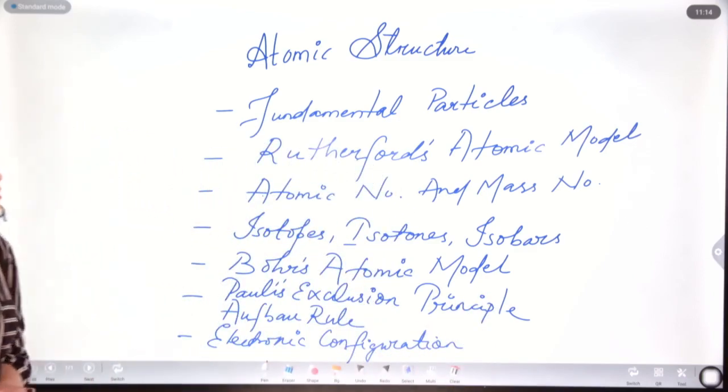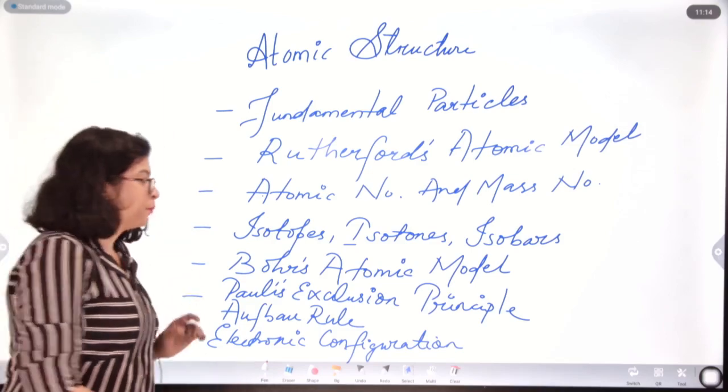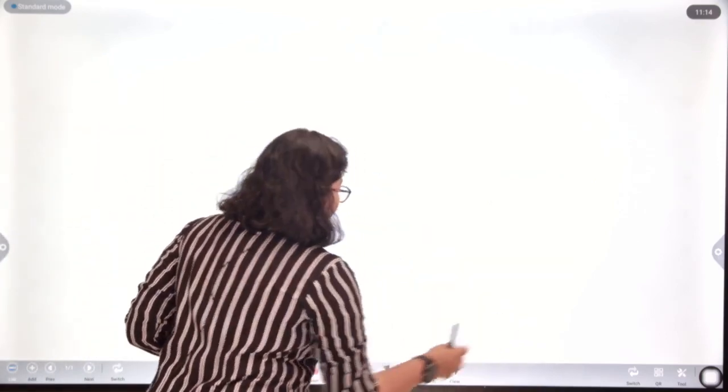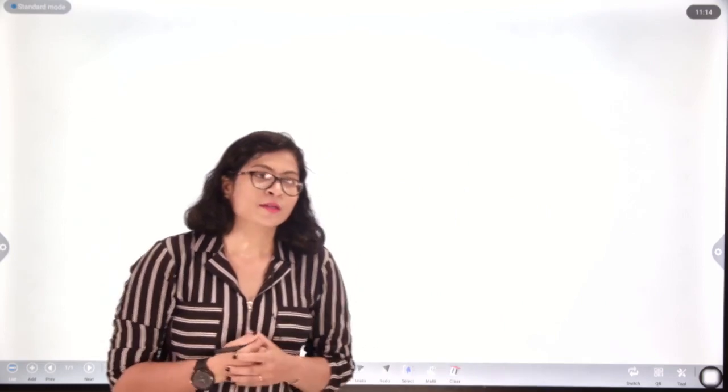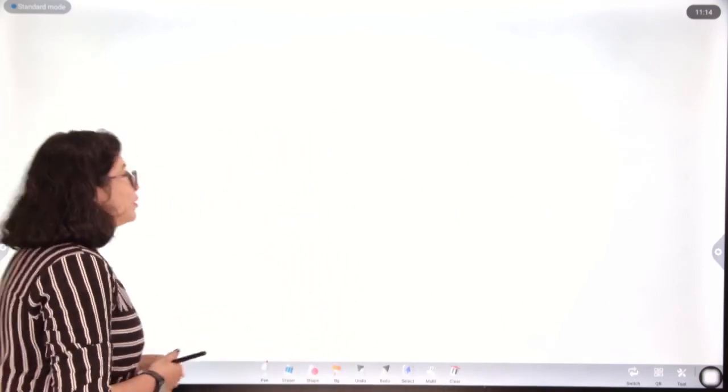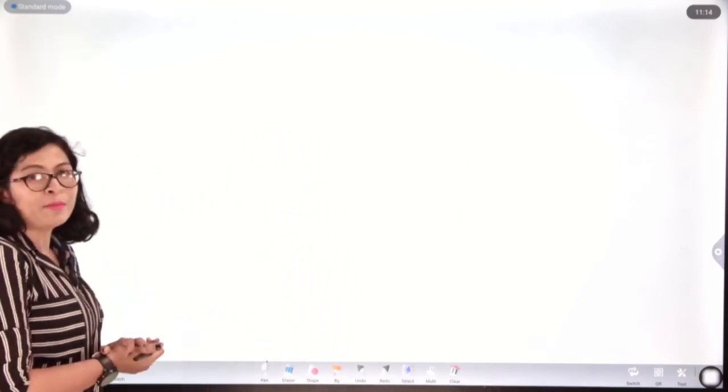So, first of all, we will start with the fundamental particles. Before going to the fundamental particles, let us understand where all this started, where the concept of atom started. It started with a famous theory which you all might have studied, that is Dalton's atomic theory.